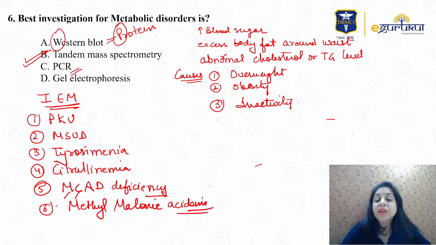PCR is nowadays very well known. It is usually used to amplify the amount of DNA you have, right? PCR works with DNA. If you have an RNA sample, then it is not PCR, we call it RT-PCR. We first convert RNA into DNA and then normal PCR is done. Gel electrophoresis is for the separation of proteins, DNA and RNA. Whatever the sample, when a bunch of proteins have come with different molecular weights and sizes, based upon their molecular weight and charge, we separate them on gel electrophoresis.